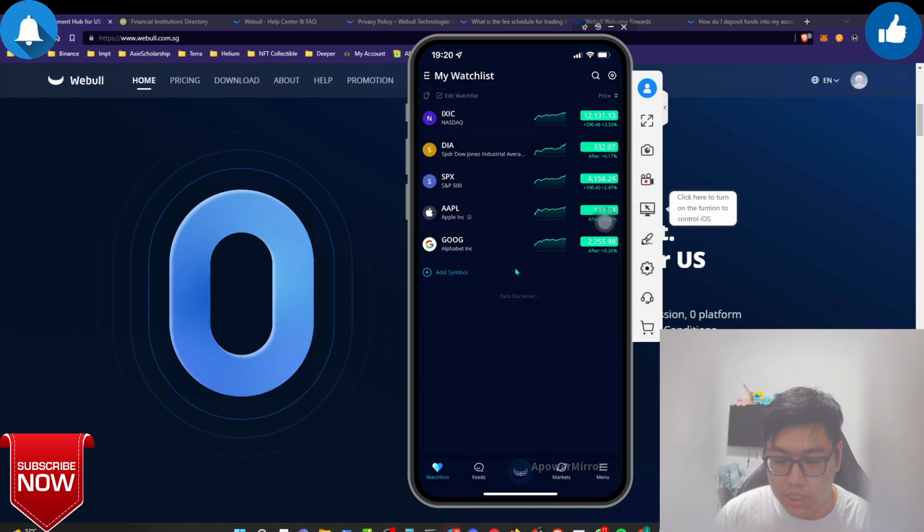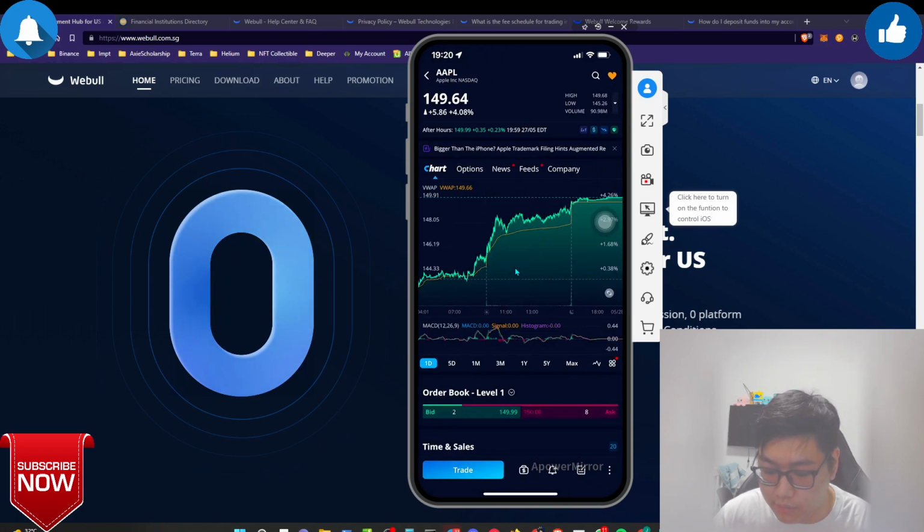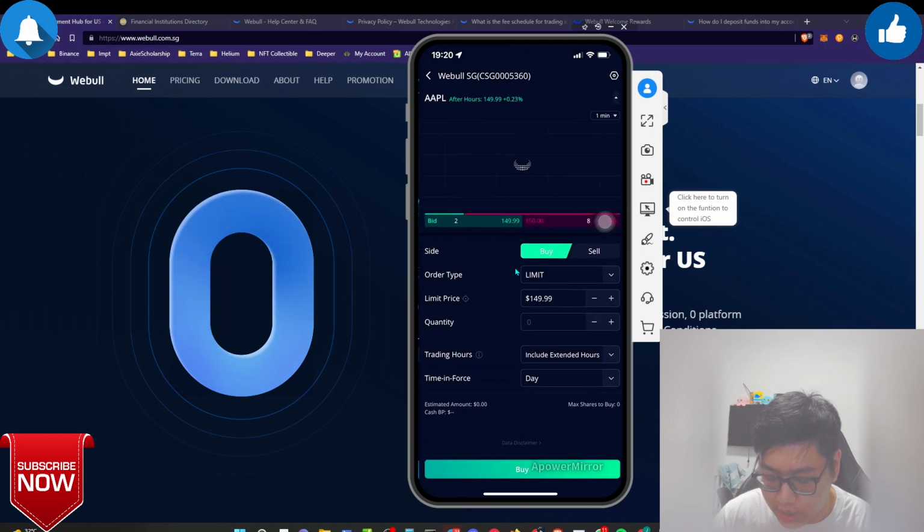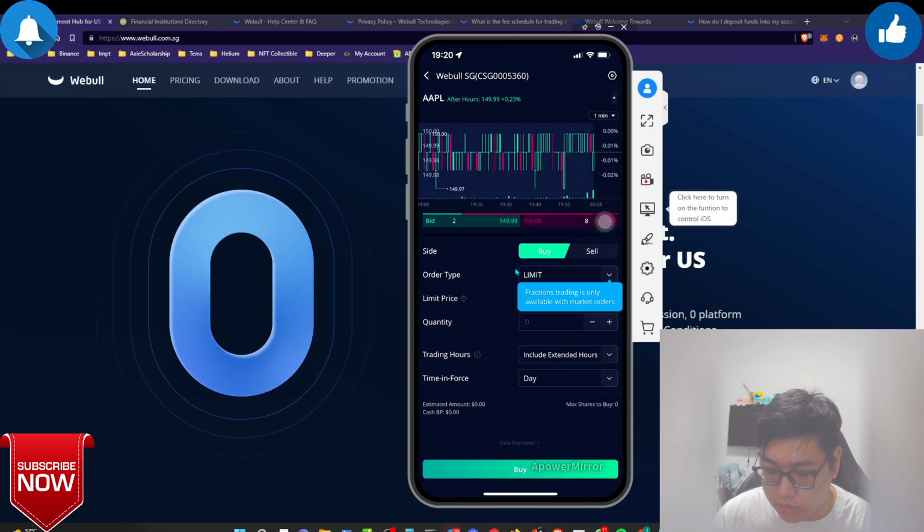Go over to the watch list, and after that, from there, if you want to choose a cheap stock or whatsoever, you need to Google it, and after that, from there, we're gonna talk about Apple, because this is the cheapest right now on the trade itself. Just click on trade, and over here it is going to tell you, okay, so I want to buy it.